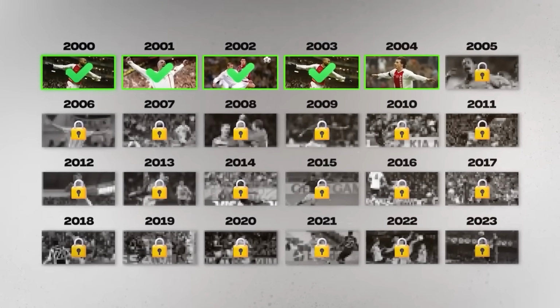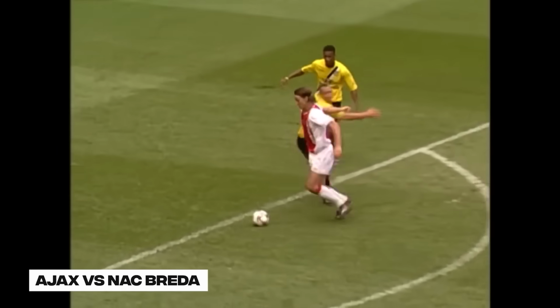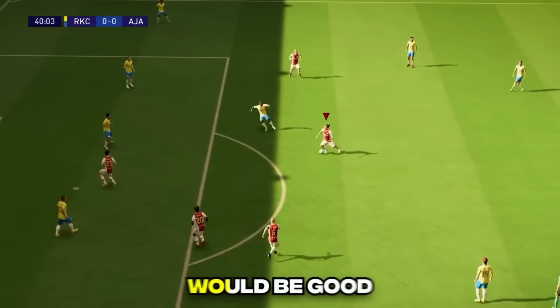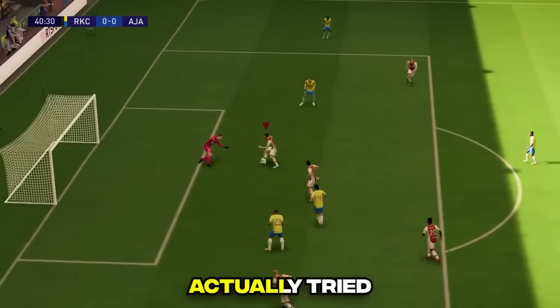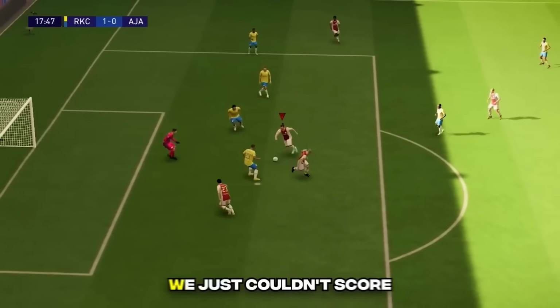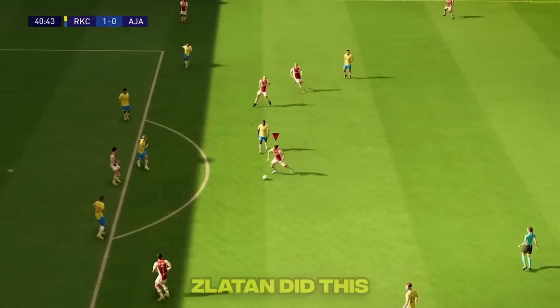Moving on to 2004, we have Zlatan Ibrahimovic's solo run for Ajax. This is one of the best solo goals in history. And our first attempt would be good, if only the AIs actually tried to intercept me and not back off. Ooh, that was a good attempt. But our second attempt was much better with Zlatan doing an outrageous skill run. We just couldn't score. Oh my god. And on our third attempt, Zlatan did this.